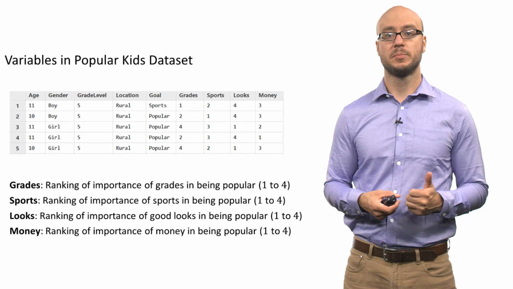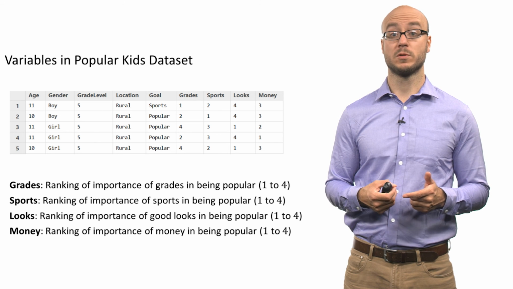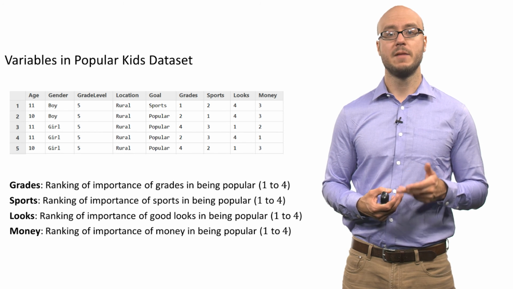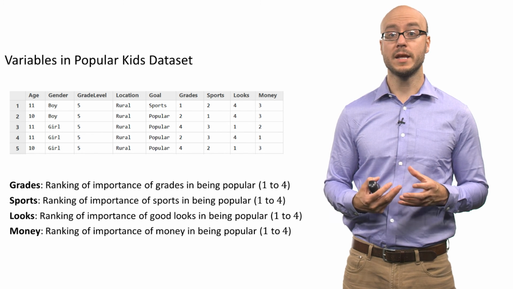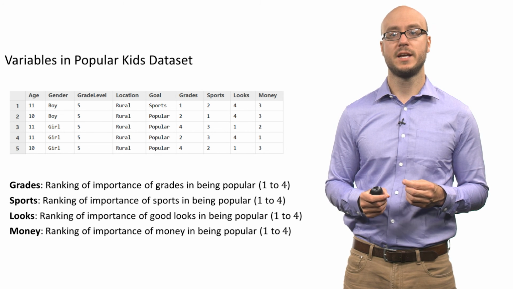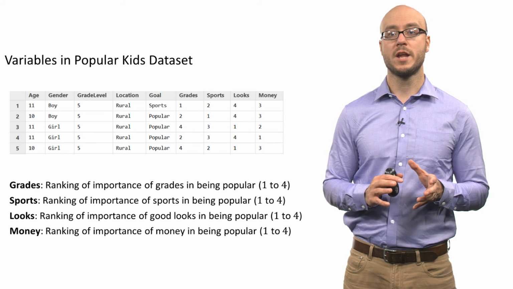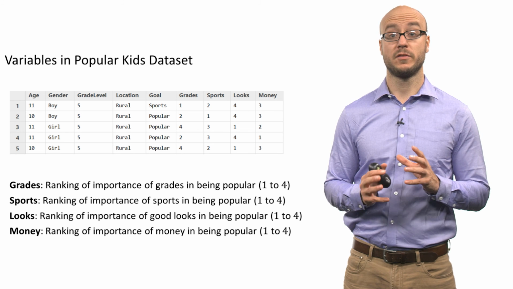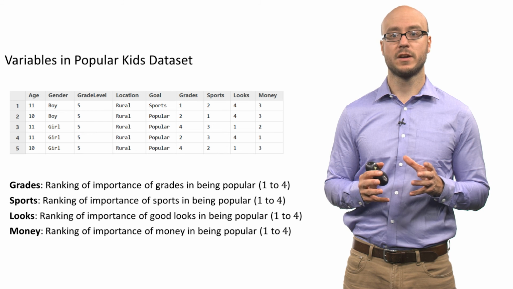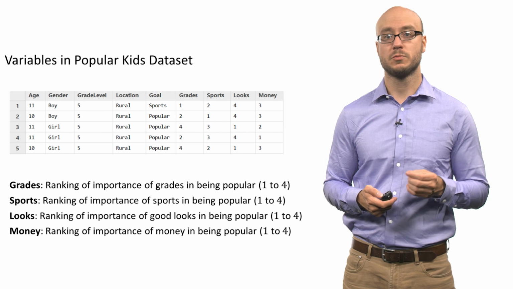Grades is simply a ranking of importance of grades for being popular. Sports is the ranking of the importance of sports. Looks is the importance of good looks or being pretty. And money is the ranking of importance of having money for being popular. Each row of this data set, each student, ranks one of these variables as 1, another as 2, another as 3, and another as 4. So each value for each of these variables is 1, 2, 3, or 4. So each one of those is a numerical discrete variable.